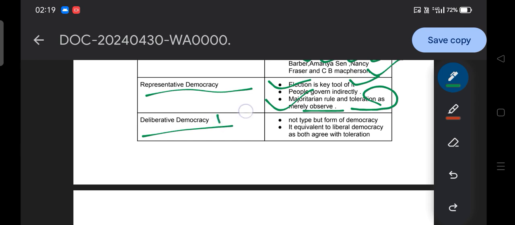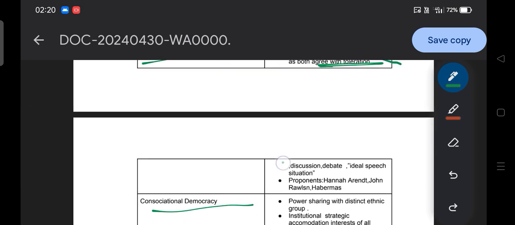Deliberative democracy is not a type but a form of democracy, and it is equivalent to liberal democracy. How? Both agree on toleration, discussion, debate, and the ideal speech situation.